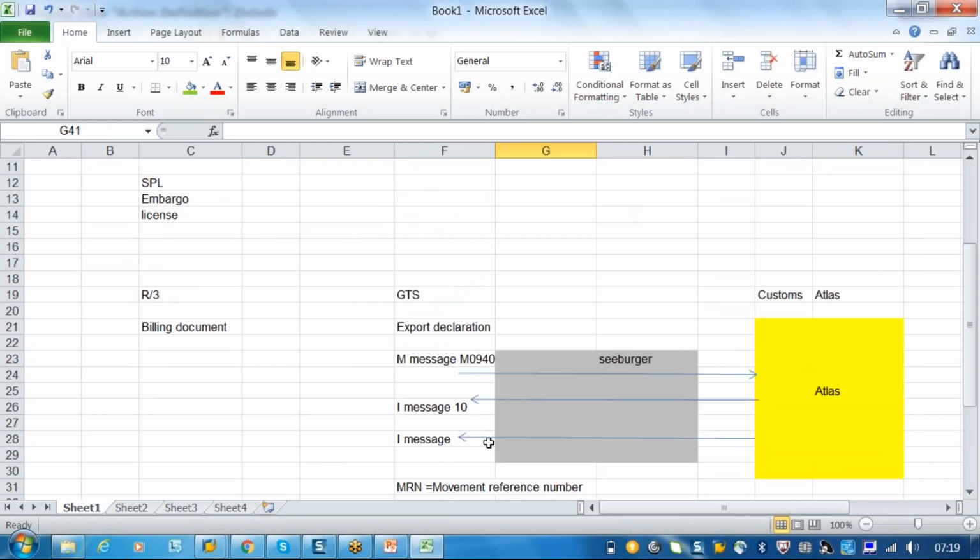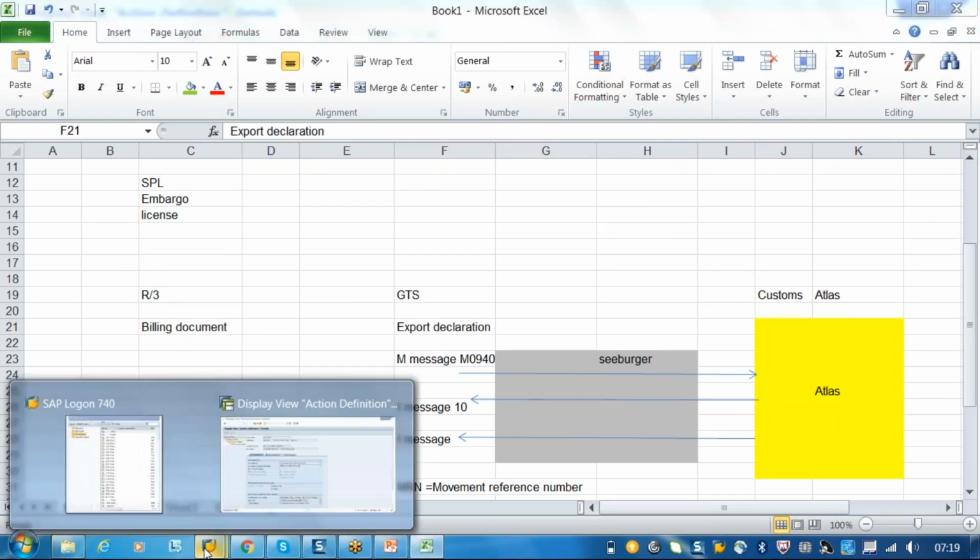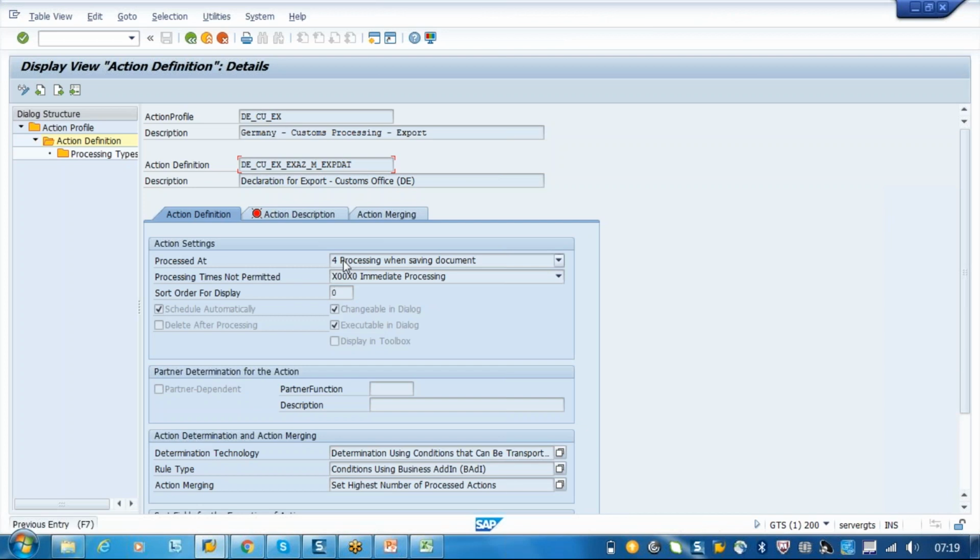This is what we are now doing. This setup we are doing as a configuration using a PPF. When a message or declaration document hits here, you see it is processed. So IDOC per trigger, that is what we understand, right? How the IDOC per trigger is set up is either immediate processing, or processing when the document is saved, or processing using a selection report.